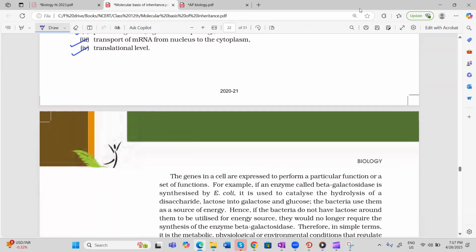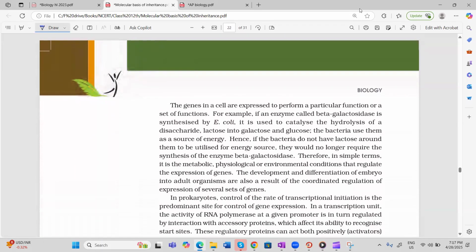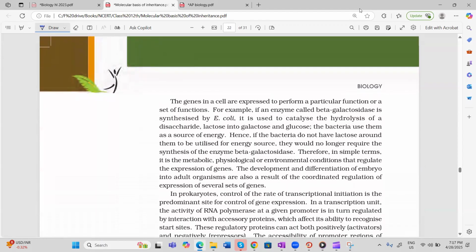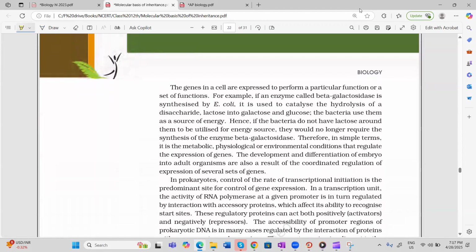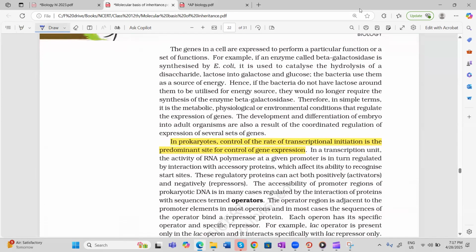Now, in bacteria, we find control of transcription initiation. In prokaryotes, the control of rate of transcription initiation is the predominant site for control of gene expression. Very, very important line. In eukaryotes, we have 4 control points, but in prokaryotes, only transcription initiation is the predominant site.